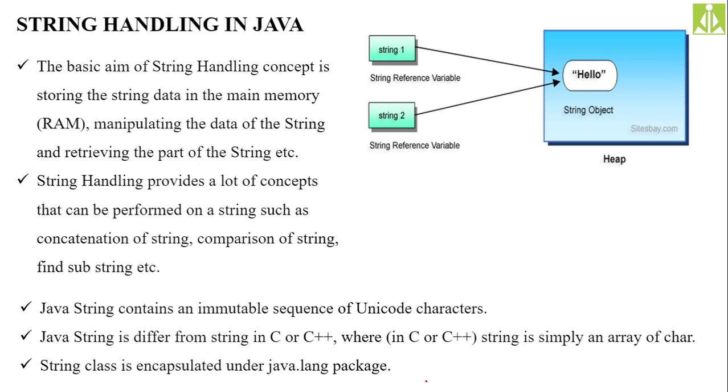All these are manipulations: comparing, concatenating, reversing. We discussed all these things in your first year also. Those operations are the manipulation operations you can perform on the string. To do this, what methods we have and what strategies we follow, that we discuss over here. String handling provides a lot of concepts that can be performed on strings, such as concatenation, comparison, reverse, all these things.